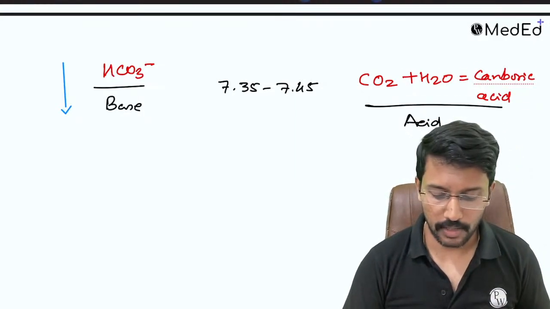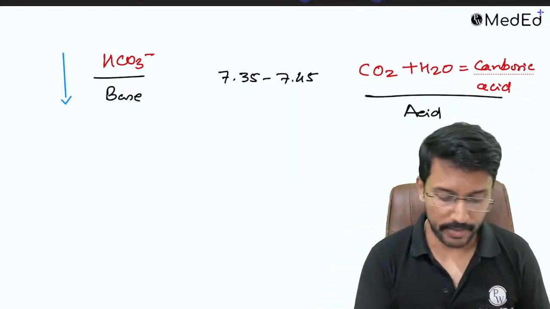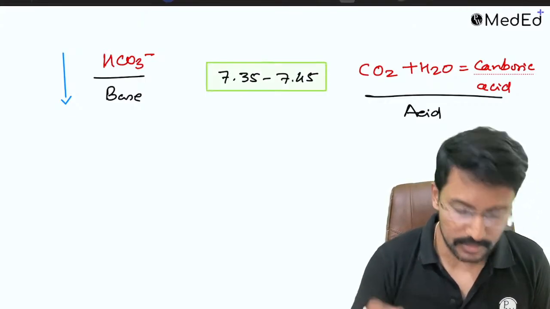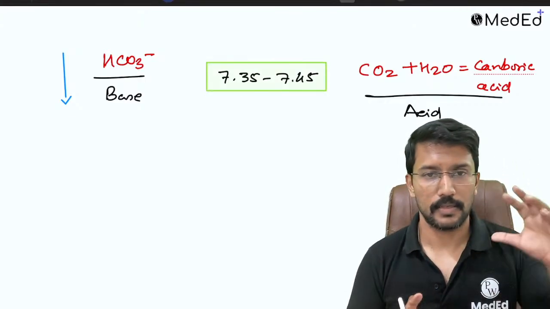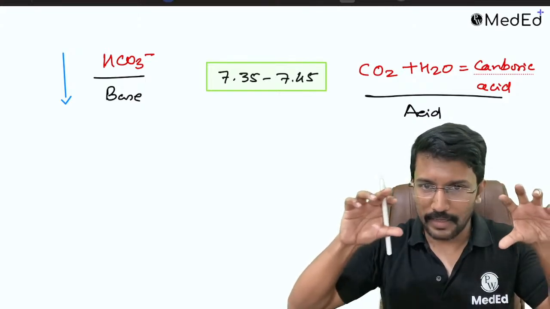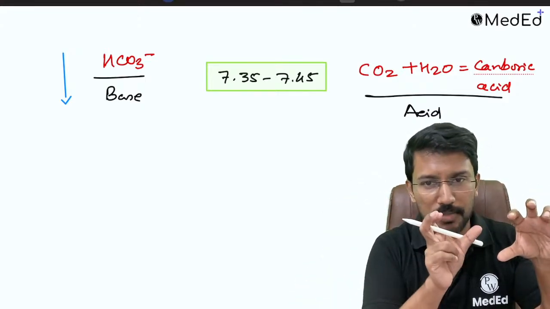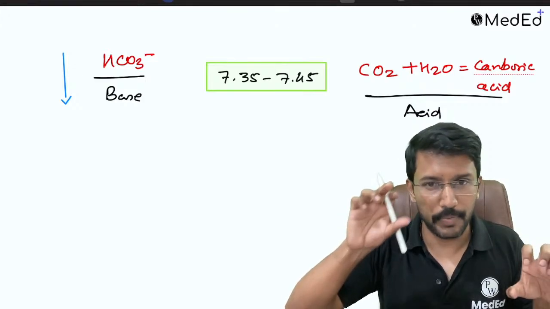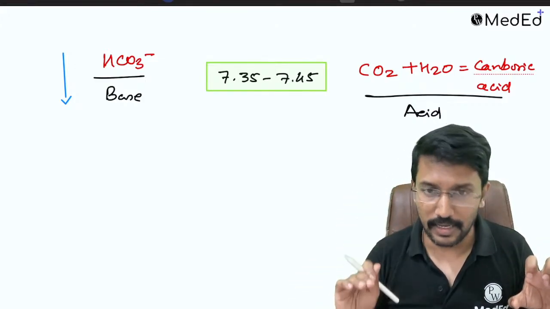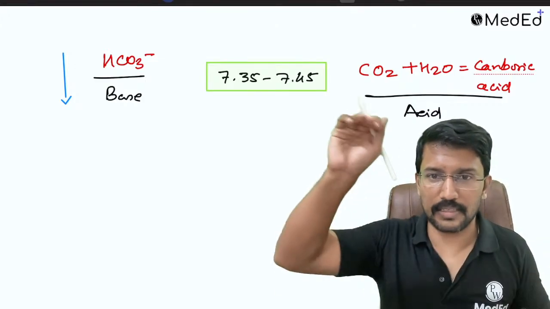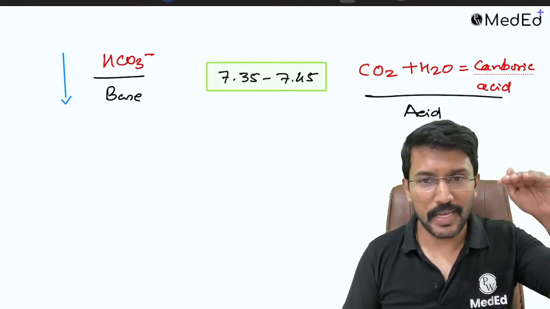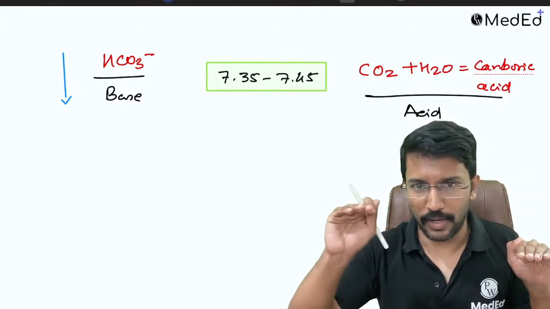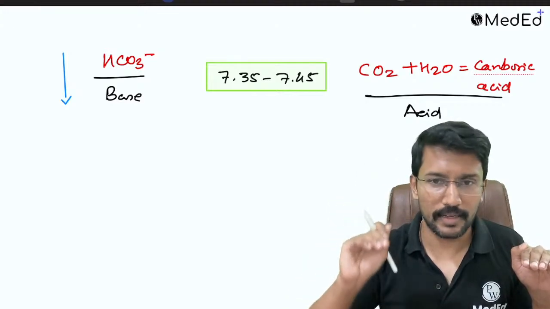Now you tell me, if I decrease the bicarbonate, then what should happen to the carbon dioxide? To maintain the pH in the normal range, should I decrease the carbon dioxide or increase it? Normally both of them are at some level and because of that pH is maintained at the normal level. So if I decrease the base, to keep the pH still in the normal range, should I decrease the acid or increase the acid? My base is decreased, the basic component is decreased. Now I have more acid. So should I decrease the acid?